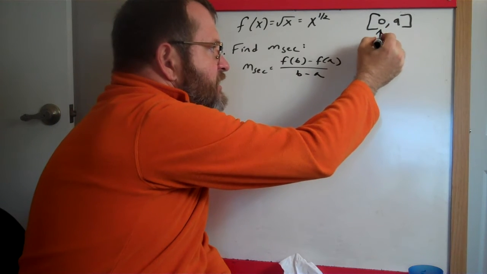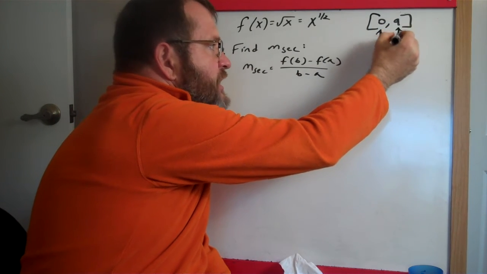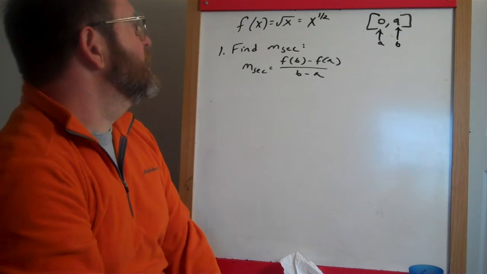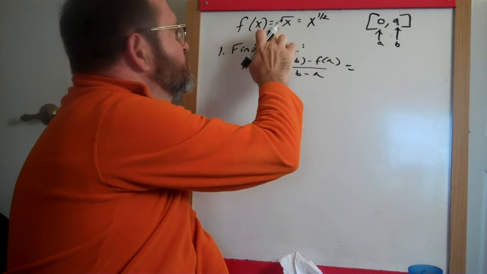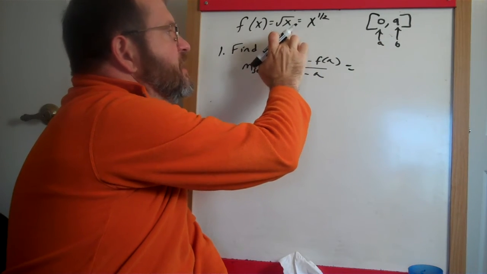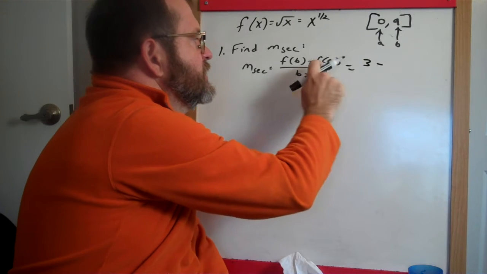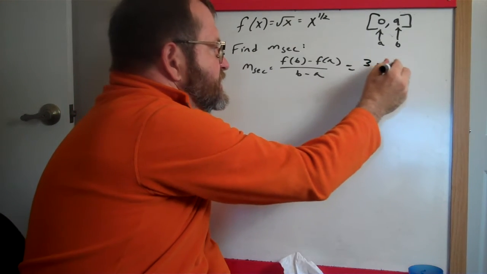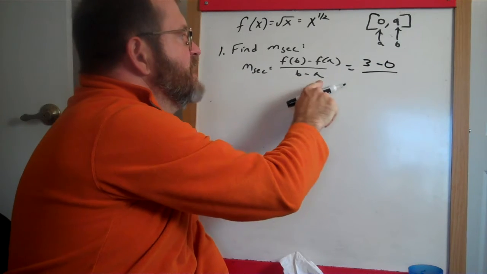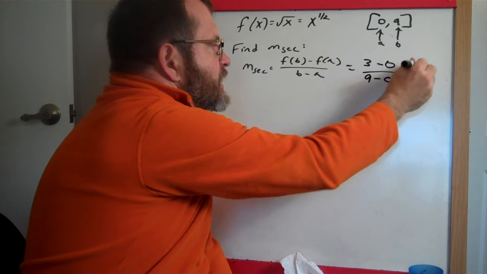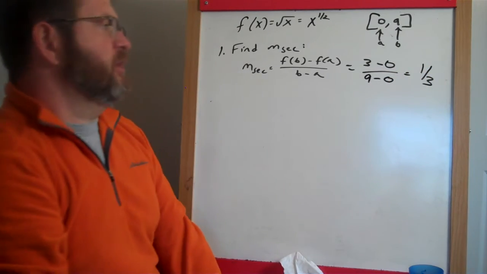This number here is a, the starting point, and that number is b, the ending point of our function. f of b is the square root of 9, which is 3, minus f of a, the square root of 0, which is just 0, over b minus a, which is 9. It's going to be 3 over 9, or 1/3.